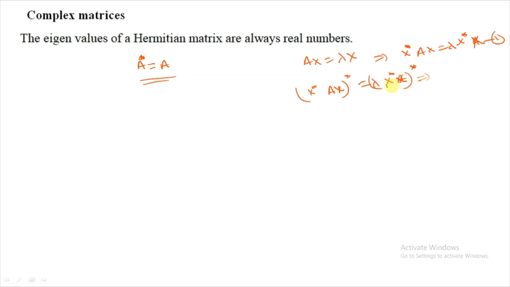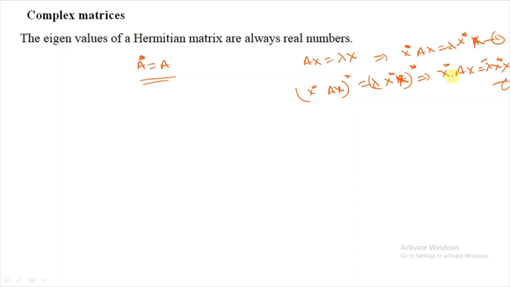Now whenever I take this one, A star equal to A. That is x star A x equal to lambda bar x star x.